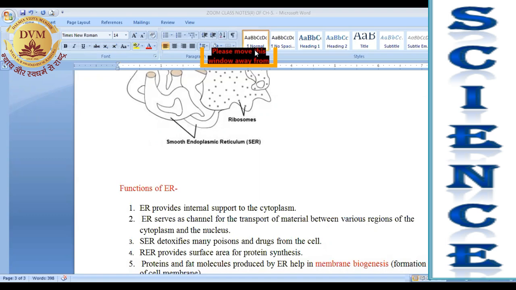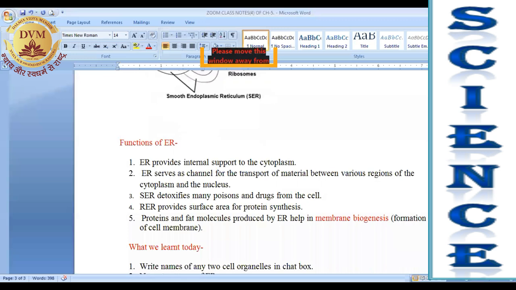Lipids and proteins are used to make the cell membrane. All of you know that when new cells are formed, the cell membrane is formed with the help of proteins and lipids. Lipids means fats.